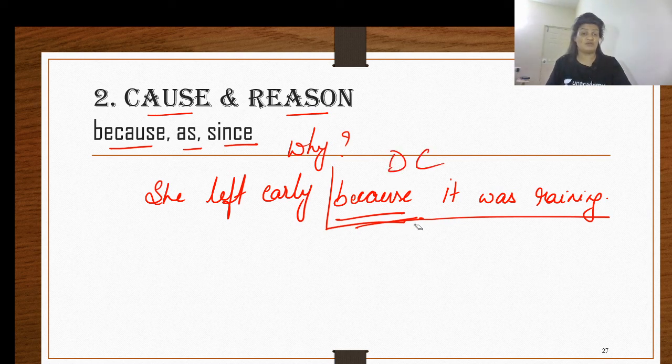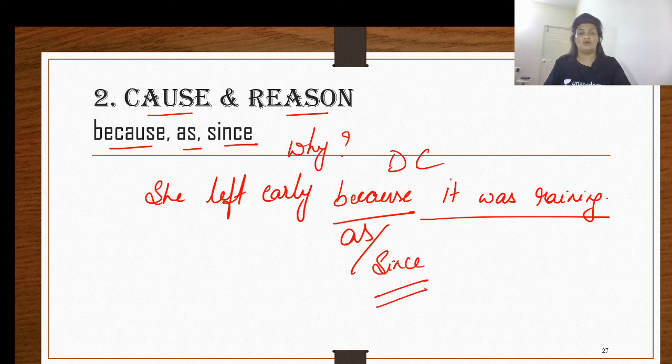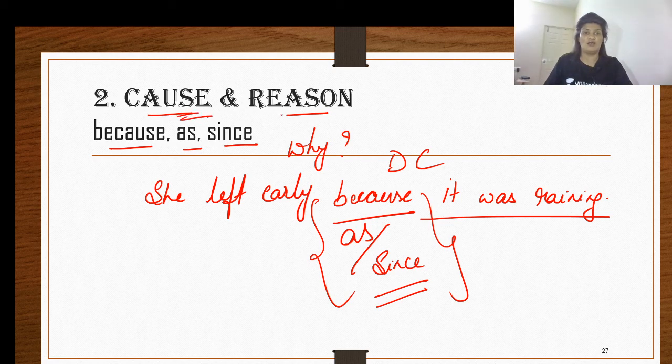Instead of because, you can also use the word as. She left early as it was raining, and you can also say since it was raining. So all these three conjunctions qualify as the conjunctions of cause and reason. She left early because it was raining. She left early as it was raining. She left early since it was raining. So these are your conjunctions which explain the cause or the reason.